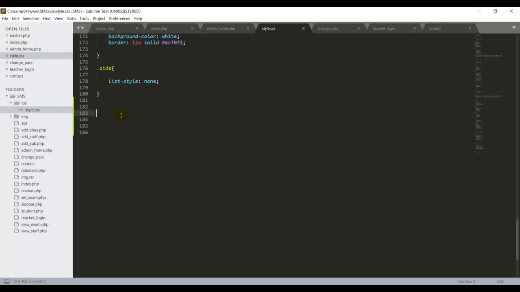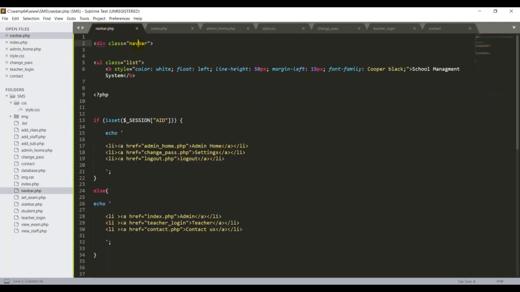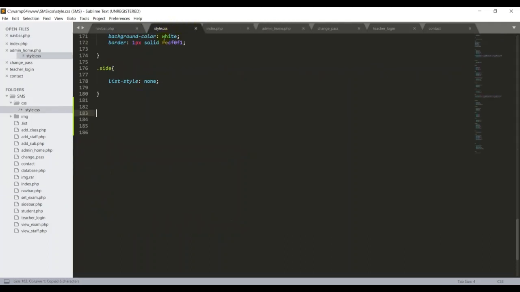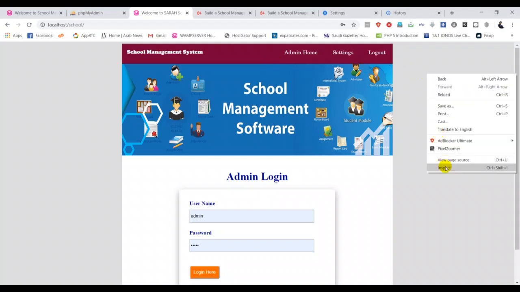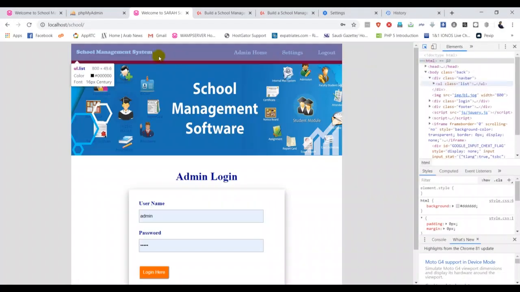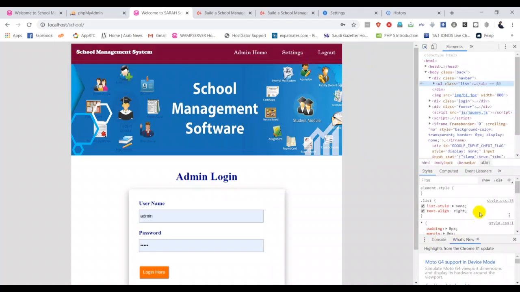First thing, we're going to create the style for the navigation class. I want to copy this, because this is my class name. I'll keep it here and open the braces. If you want to type any class, start with a dot as per the CSS rules. The first thing is the background, which is important. If you go back here, this is my background, so I just right click and copy this color code. That's important for me, otherwise I'll forget again.